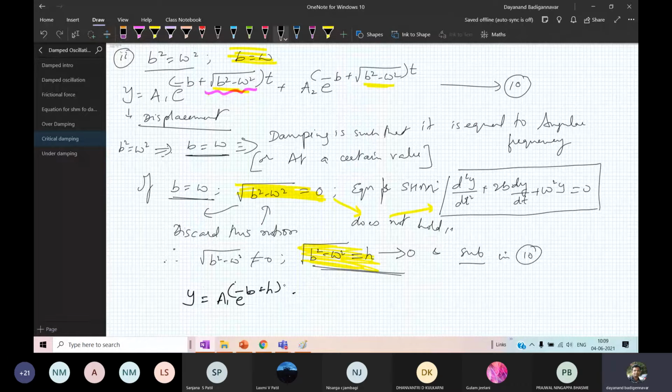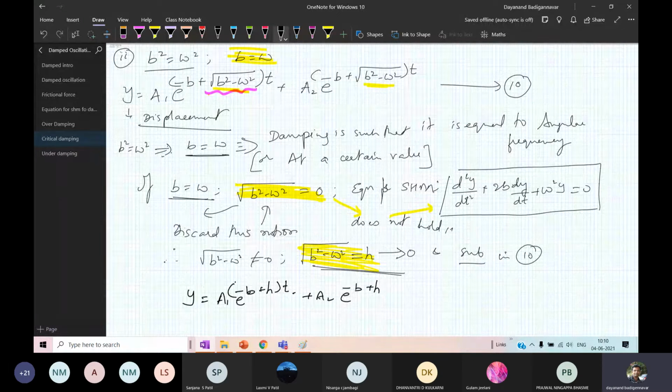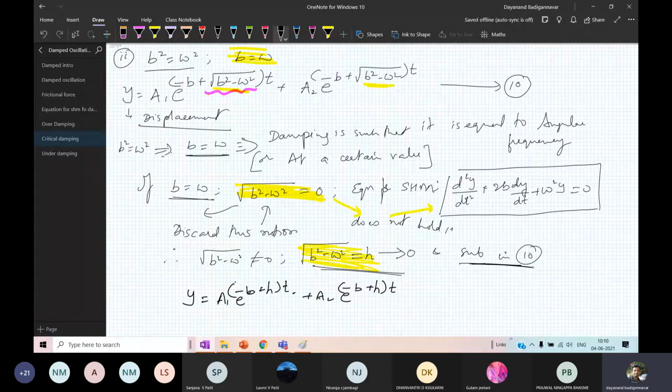Plus a2, as it is the second term, exponential of minus b plus root of b square minus omega square, which is h, into t. So I have rewritten equation 10. Therefore, equation 10 is this much. Now here I have to do just simplification.